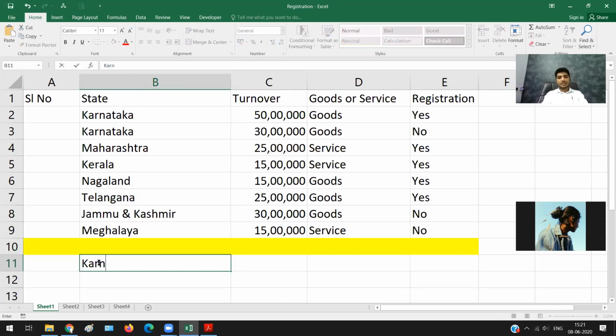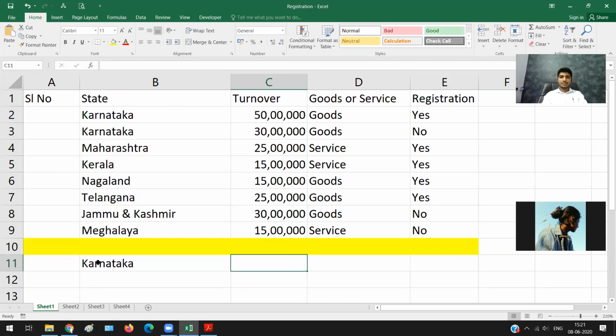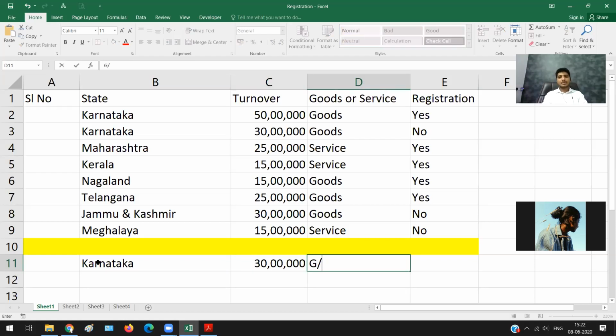I am in Karnataka and my turnover is 30 lakh rupees. I deal in both goods and services. So whether my registration is required or not, how many of you feel registration is required? Raise your hands. Okay, so all of you feel registration is required.